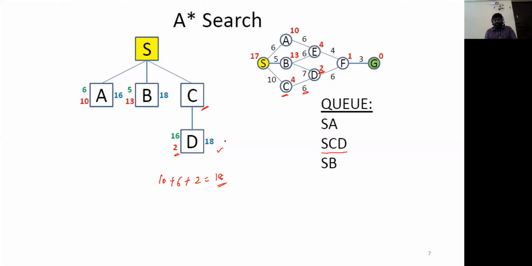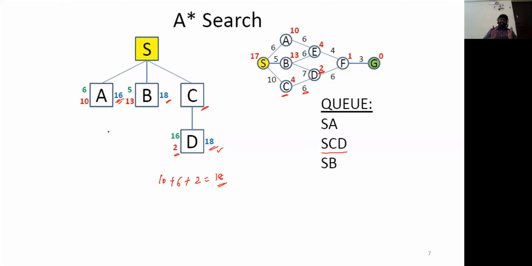Right? So now what we understood is that out of these three options, we have 16, 18, and 18. Out of these three calculated values, node A has the shortest path cost value, the lesser value. Can you remember the same method which we followed in uniform cost search?